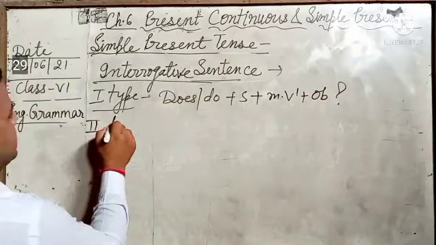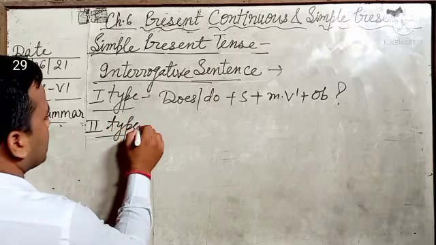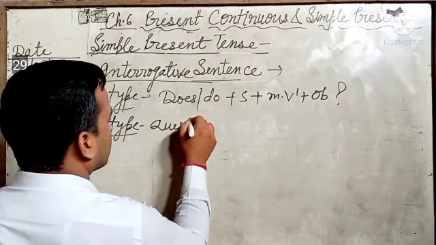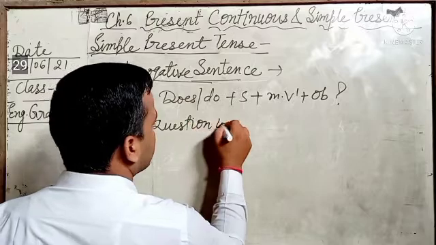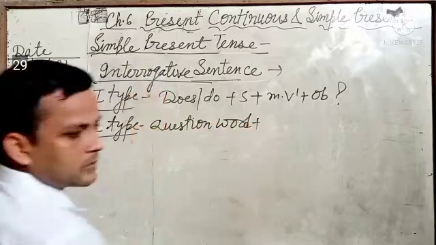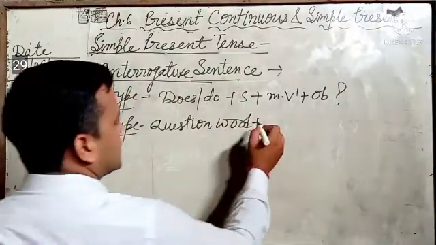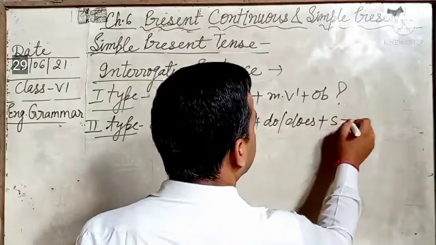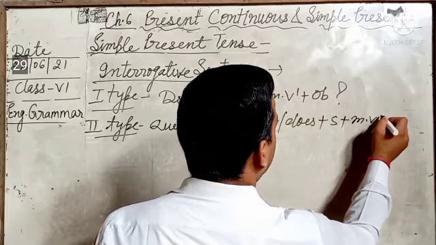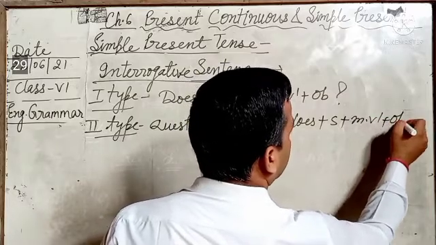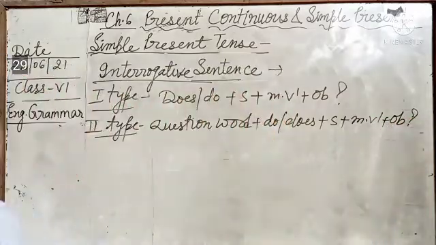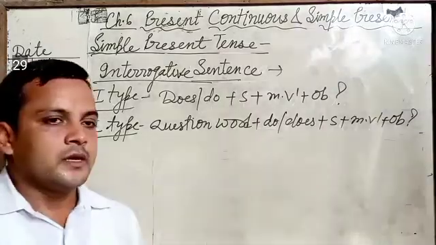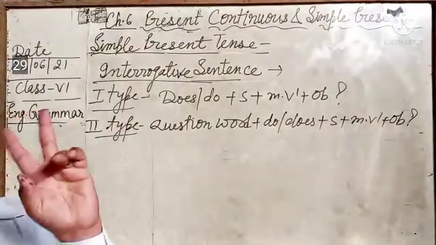And second type, question word plus do or does plus subject, main verb first form plus object. Students, interrogative sentences are of two types.